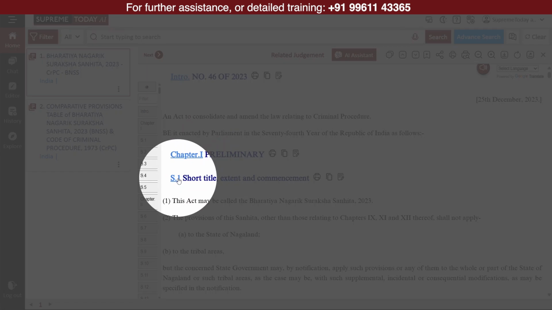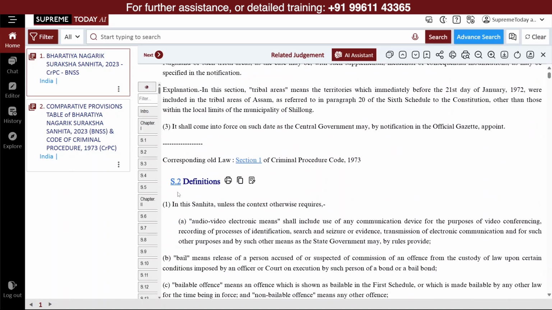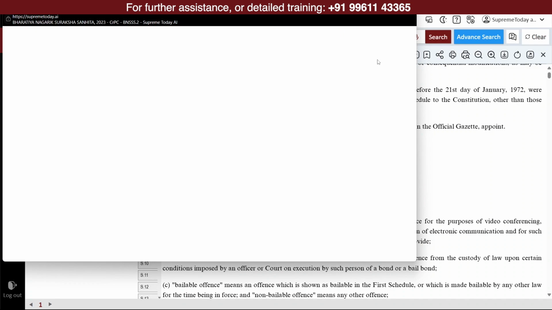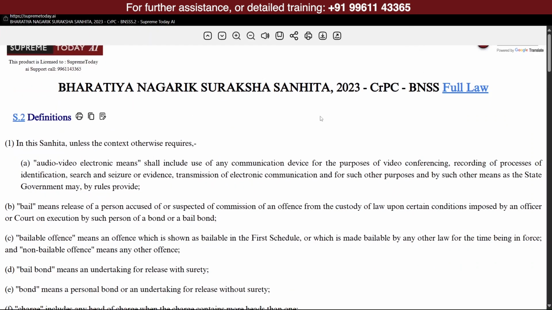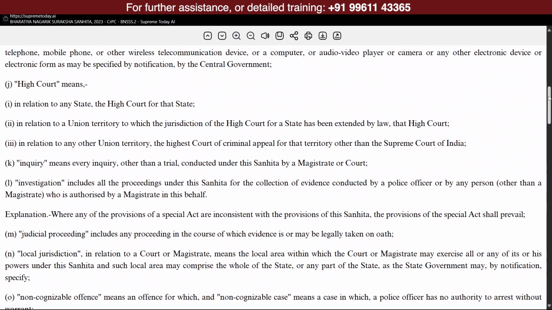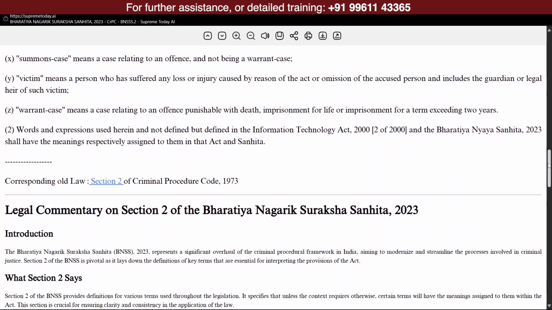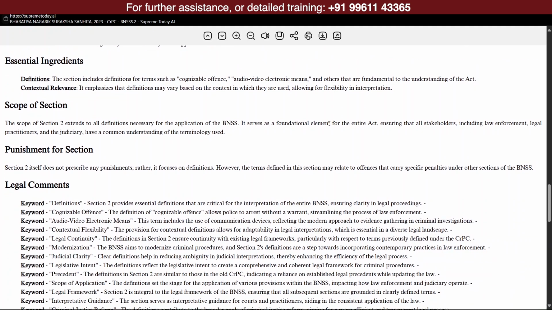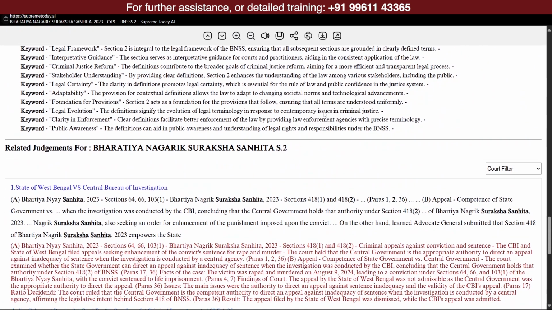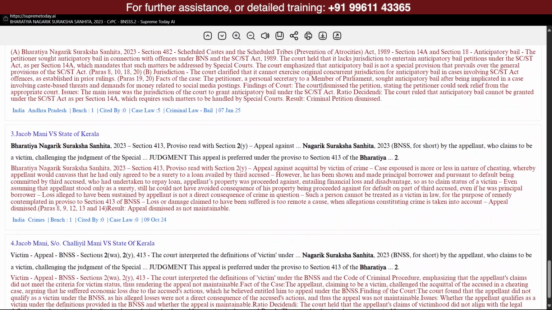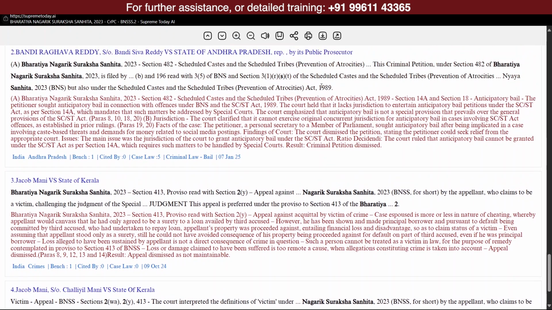Simply click on a highlighted section, say Section 2, and the software will generate a live commentary using its legal AI engine. This commentary connects the Act to real, recent judgments from the Honorable Supreme Court and various high courts, offering case-based interpretation for each section. At the bottom, you can also see related judgments displayed. It's automatically curated to provide legal clarity, judgment support, and deeper understanding.